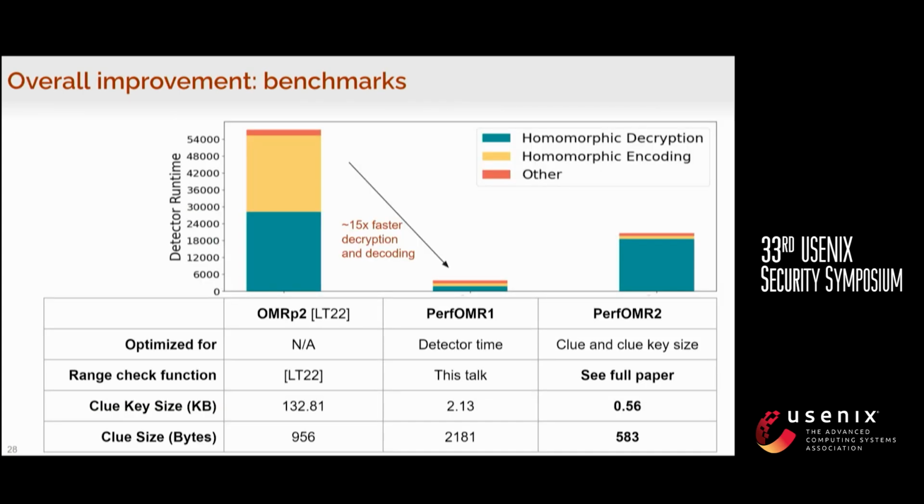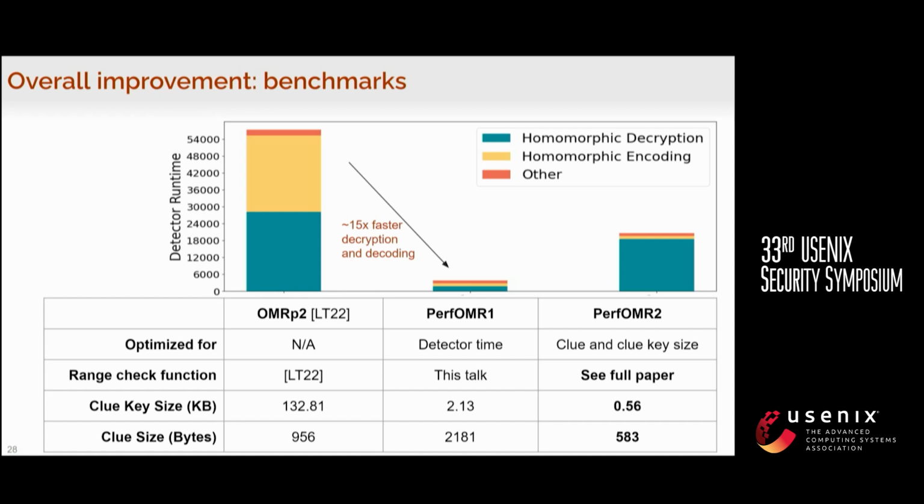So let's take a quick look at the overall improvement and benchmarks. Compared to OMR P2, which was introduced in LT22, we introduced two constructions. PerfOMR 1 is essentially what we've just talked about, which focuses on the detector runtime and uses the range check function that I just described. And we have a second construction, PerfOMR 2. It focuses on clue key and clue sizes, and it requires a new technique, a new range check function we don't have time to discuss.